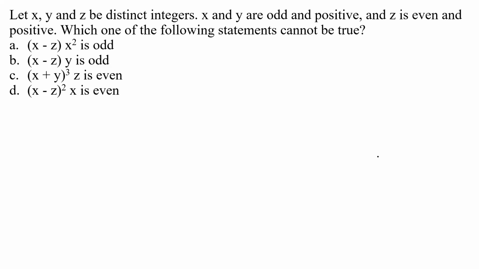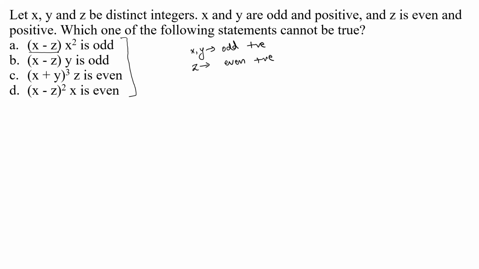The question says, let x, y, and z be distinct integers, where x and y are odd and positive, and z is even and positive. So basically, x and y are odd and positive integers, and z is an even positive integer. It says, which one of the following statements cannot be true. So here, if you apply what we went through in the last slide, the question becomes really easy.